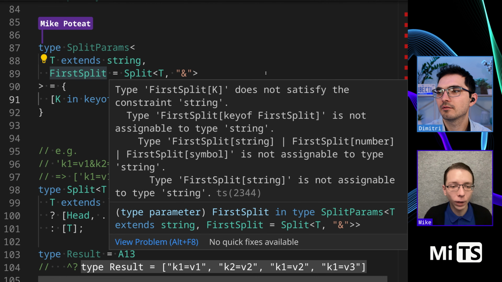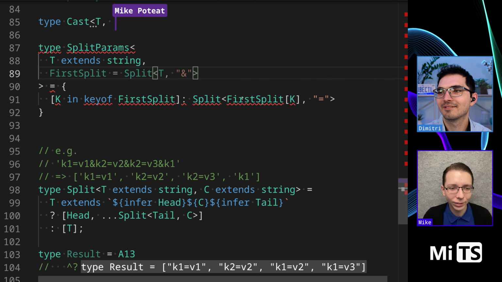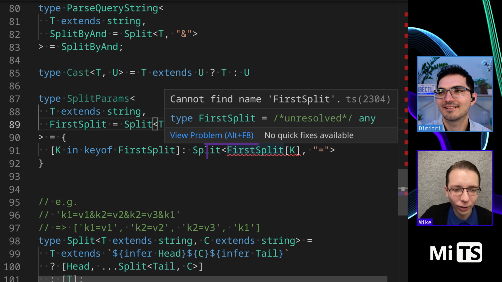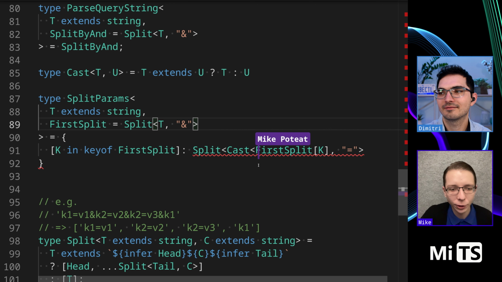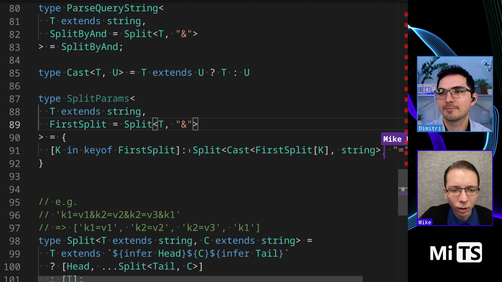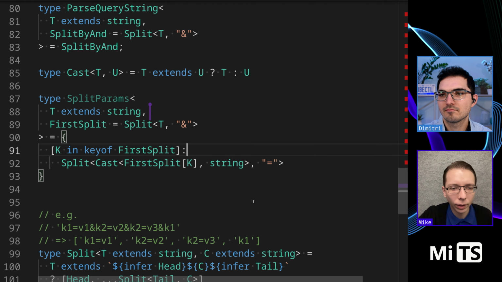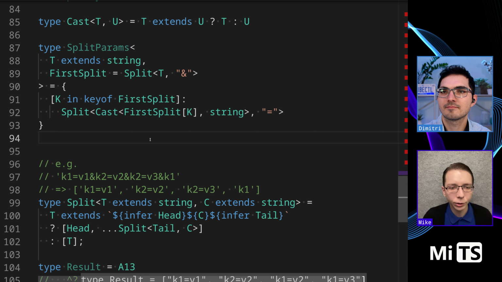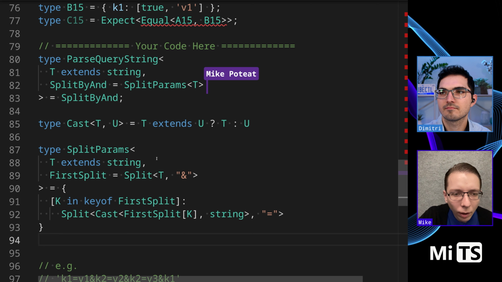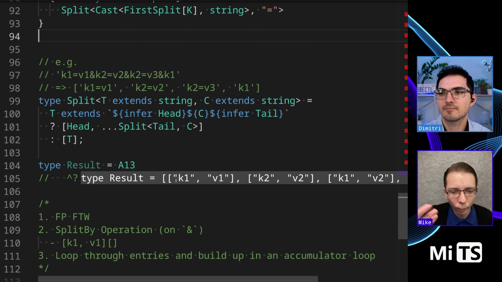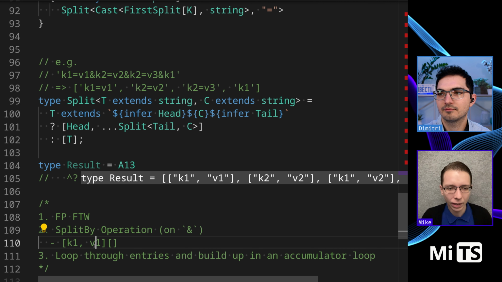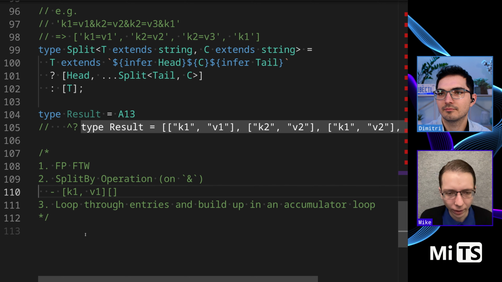Yeah, and then this, it seems to not be convinced that it's going to be a string, which is fine because it sends U, T, U, and unless I do have something legitimately incorrect here, I can say... All right. And then I'm going to use my own split params operation instead. And what do we get for a result? Yeah, we get what we expect. Okay, great. So now we have this kind of thing split out in a way we can understand it.